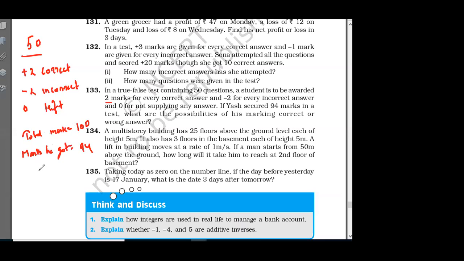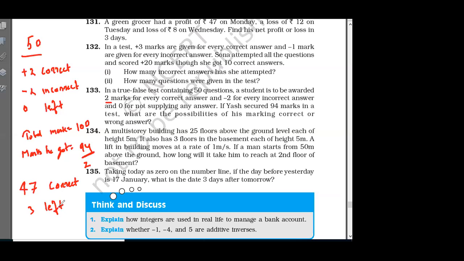For 94 marks, we have 2 options. How many questions minimum do you have to solve? 47 questions correct, and 3 more.